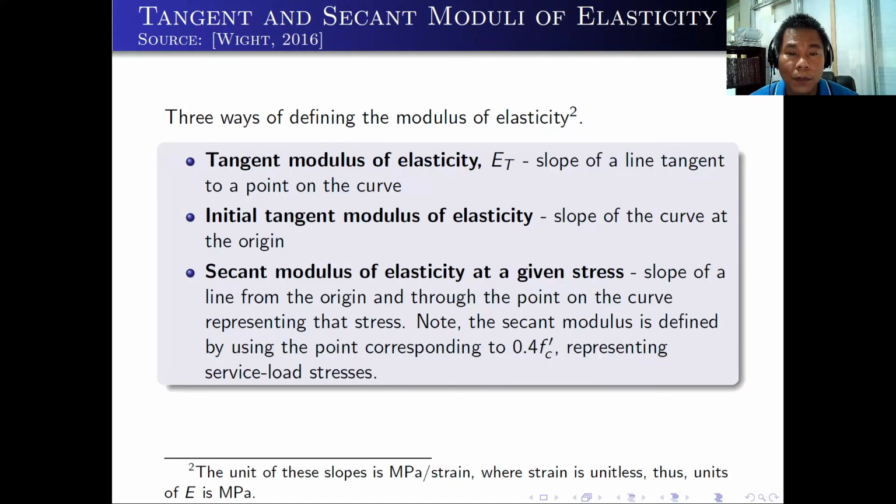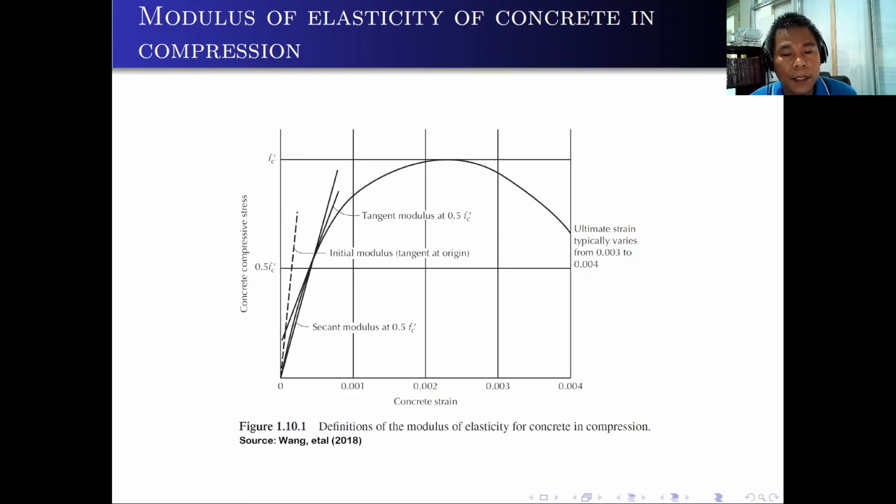Here, the tangent modulus of elasticity, that's E sub t, is the slope of a line tangent to a point on the curve. And the initial tangent modulus of elasticity is the slope of the curve at the origin. Also, the secant modulus of elasticity at the given stress is the slope of a line from the origin through the point on the curve representing the stress. Note the secant modulus is defined by using the point corresponding to 0.4 Fc prime representing the service load stresses.